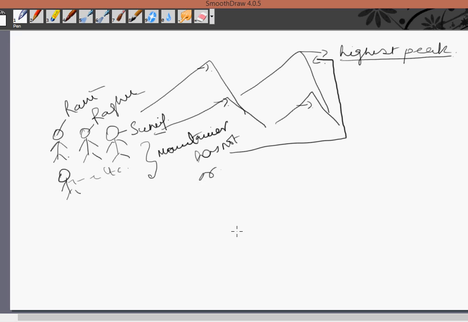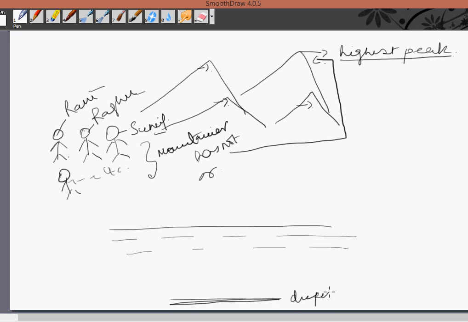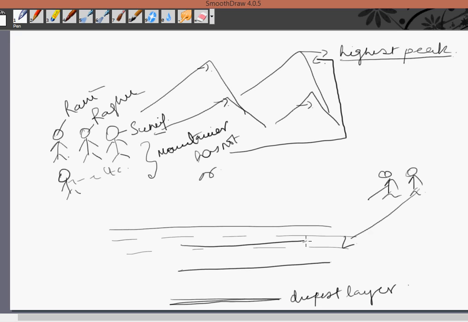Or we can also take an example like this: this is the sea water and this is the deepest layer of the sea. Let's suppose there are two divers. One has reached here, and one has reached this level only. But nobody has reached this level.